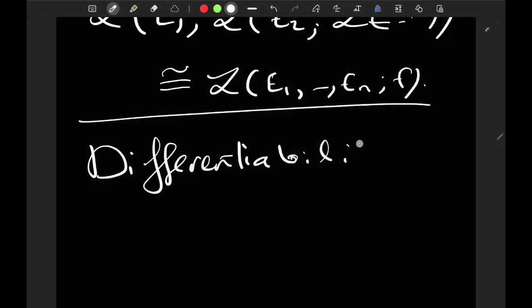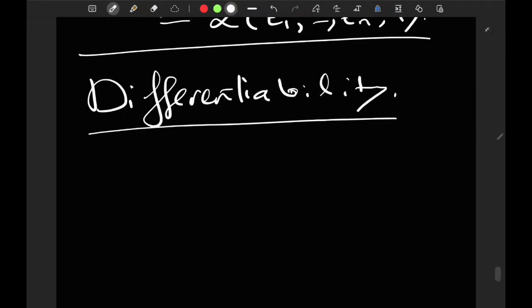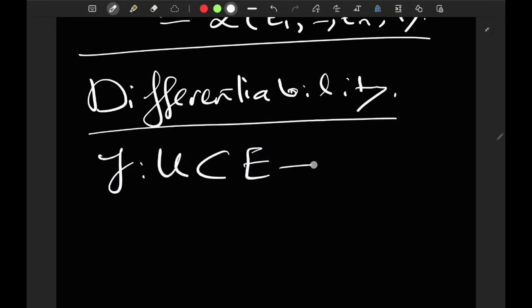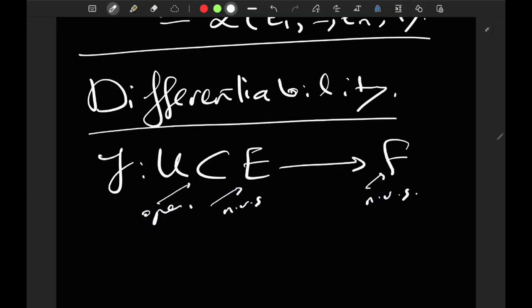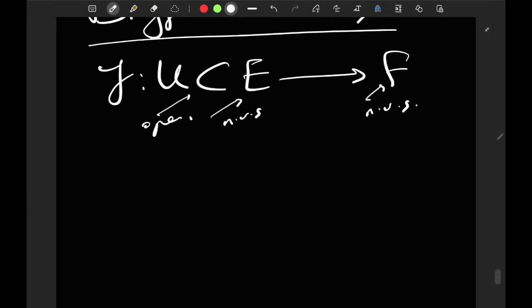First, I'm going to give a brief motivation for why we define differentiability in the way I'm going to define it. So we're going to be talking about a function f, which is defined on an open subset U of a normed vector space E, and landing inside the normed vector space F. But to motivate this definition, let me just recall what it means for a real valued function.